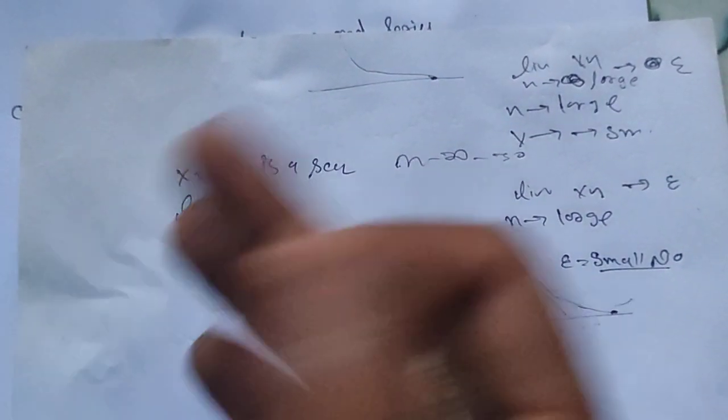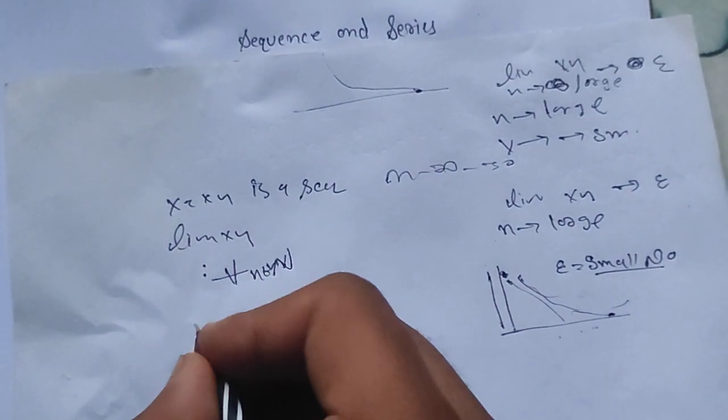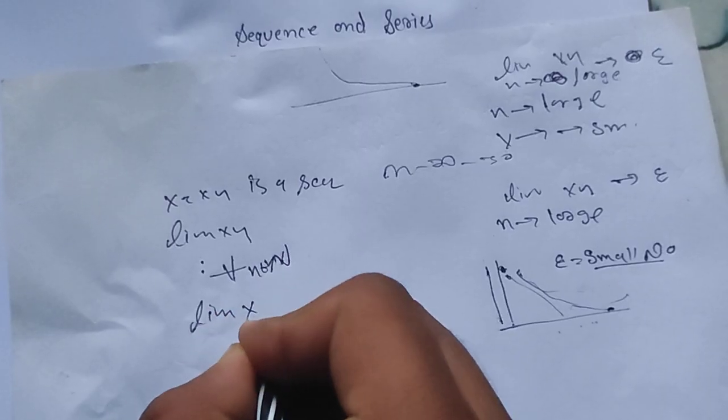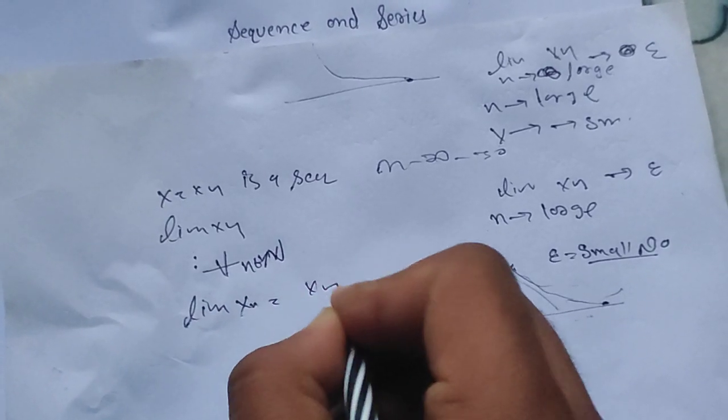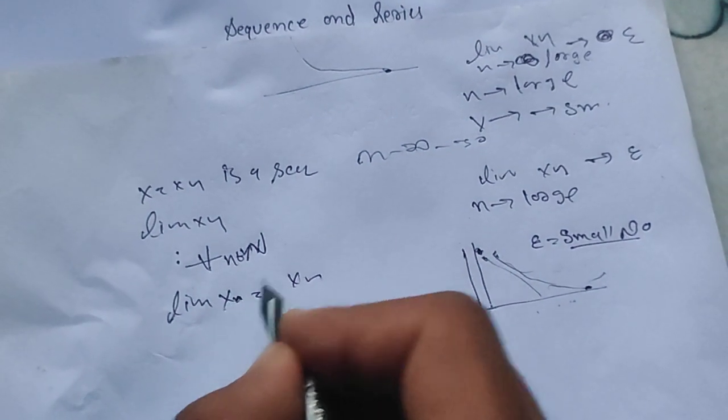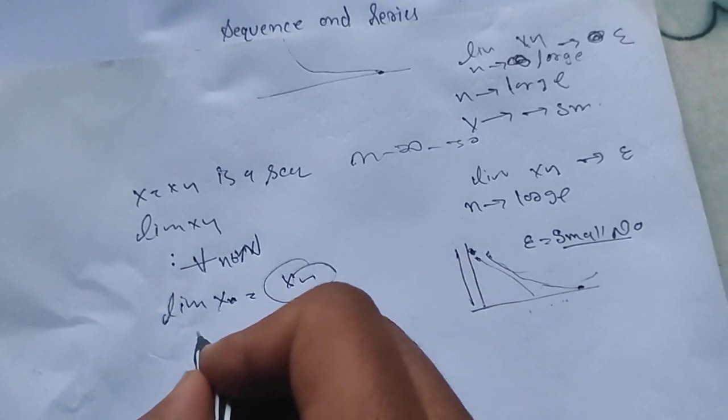So what is the overall definition? Say that the limit of xn is x.